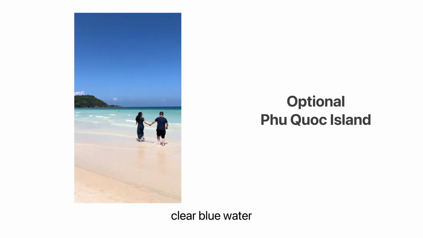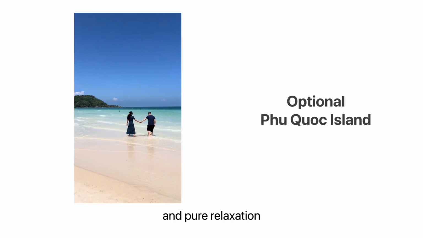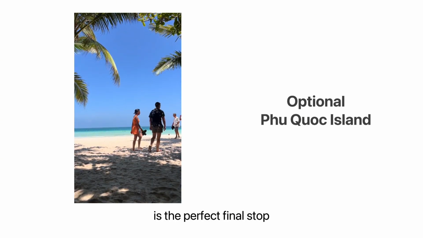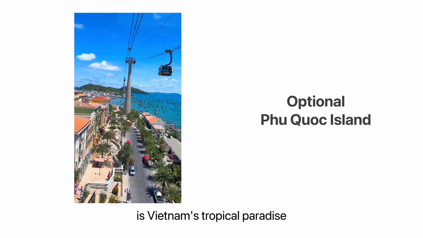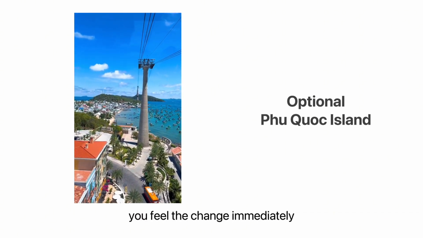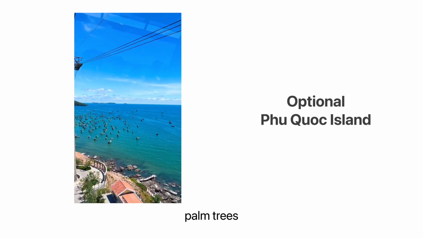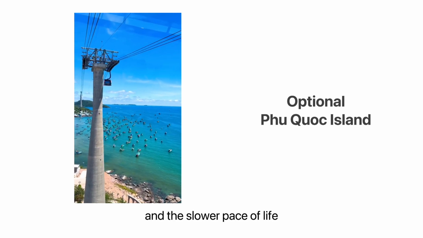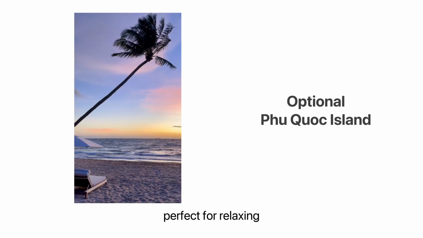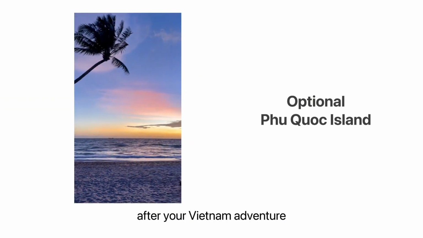If you've got a few more days after your Vietnam trip and you're craving white sand beaches, clear blue water, and pure relaxation, then Phu Quoc Island is the perfect final stop. Phu Quoc Island is Vietnam's tropical paradise in the south. When you land, you'll feel the change immediately. Palm trees, ocean breeze, and the slower pace of life. And the sunset is absolutely amazing. Perfect for relaxing after your Vietnam adventure.